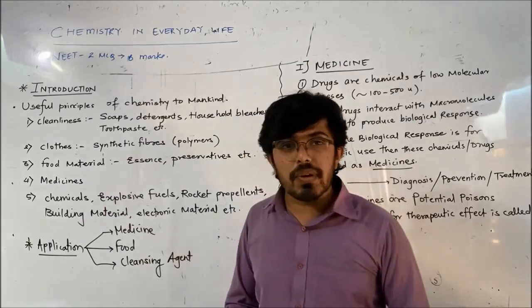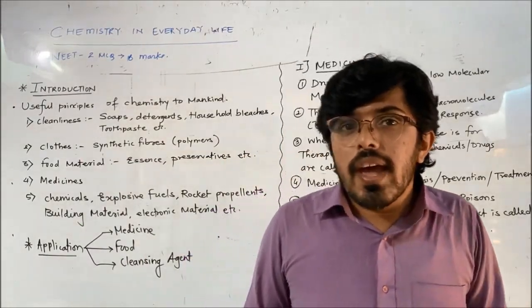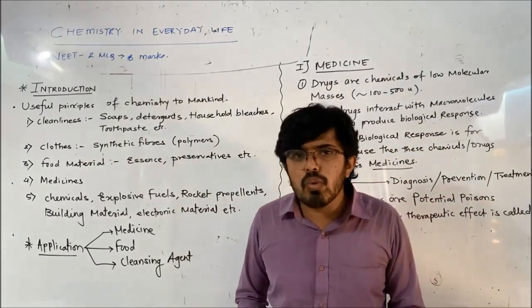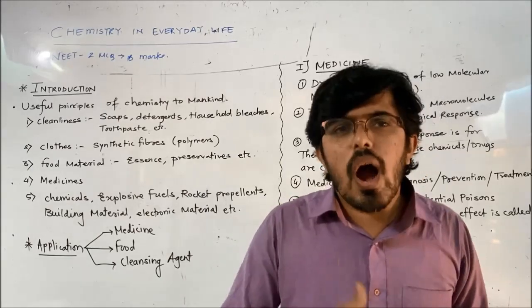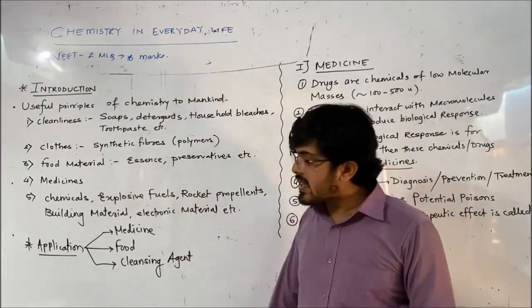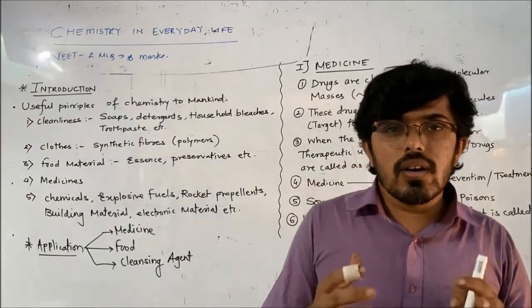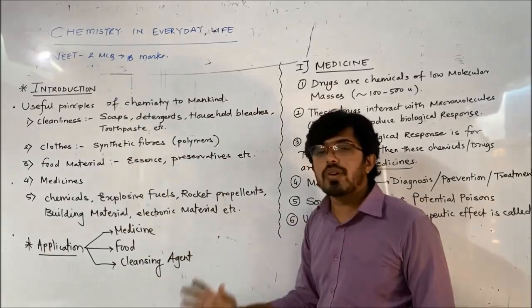Then food, one of the biggest industries in India, the food industry. All humans depend upon food. And to get maximum food, to store food, to get good quality of food, chemicals are used. How they are used, how they are preserved, all answers we will get here. And cleansing agents, all cleaning, surface cleaners, antibacterial, all that we are going to discuss here.